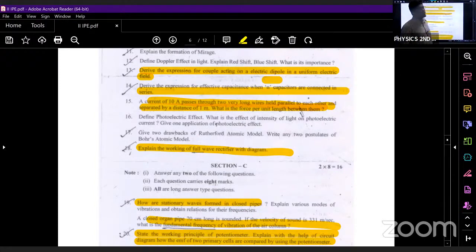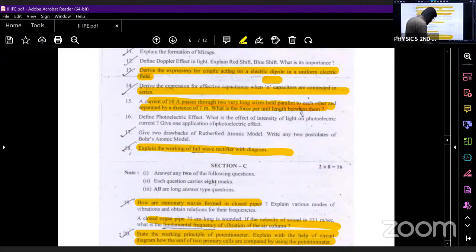And next one, what is full wave rectifier? Full wave rectifier consists of two diodes and a special transformer called the center tap transformer. During the positive half cycle, diode D1 will be forward biased and D2 will be reverse biased. During the negative half cycle, diode D1 will be reverse biased and D2 will be forward biased. So how much of the cycle will we be getting here? We will be getting the output for both cycles, both positive cycle as well as negative cycle. That is the reason this is called a full wave rectifier.